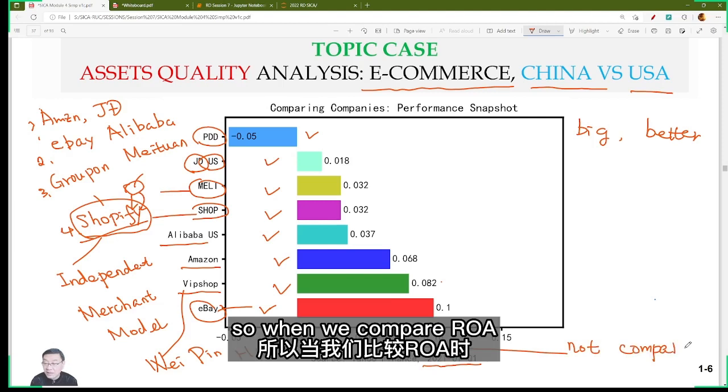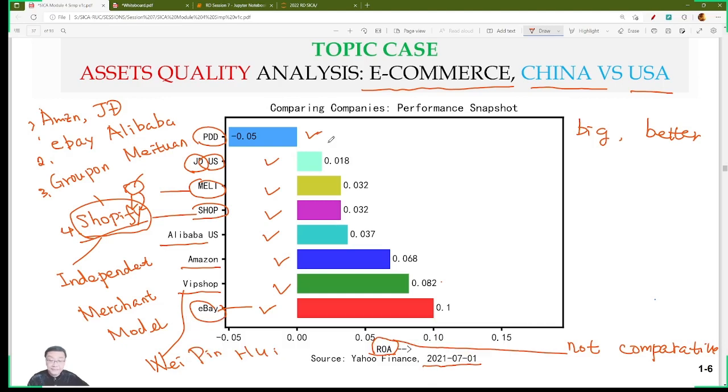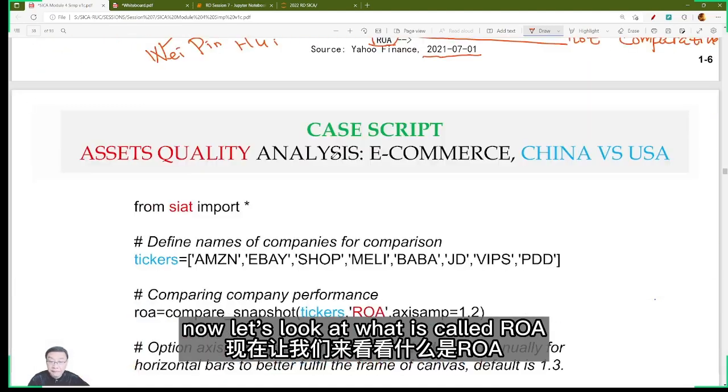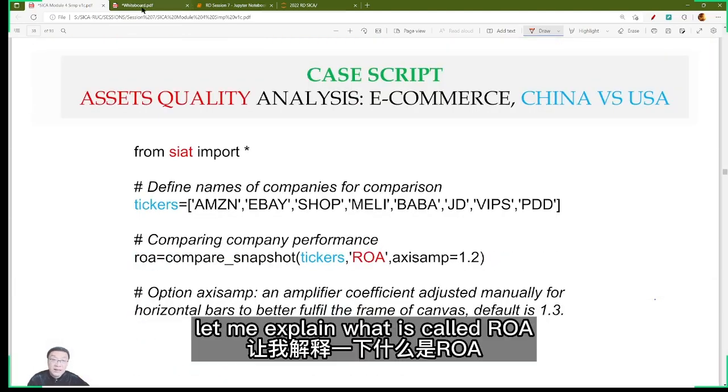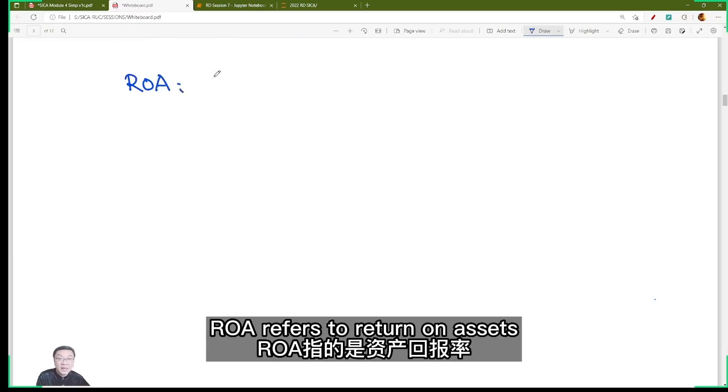So when we compare ROA, we usually ignore the negative one. Now let's look at what is called ROA. Let me explain what is called ROA. ROA refers to return on assets.